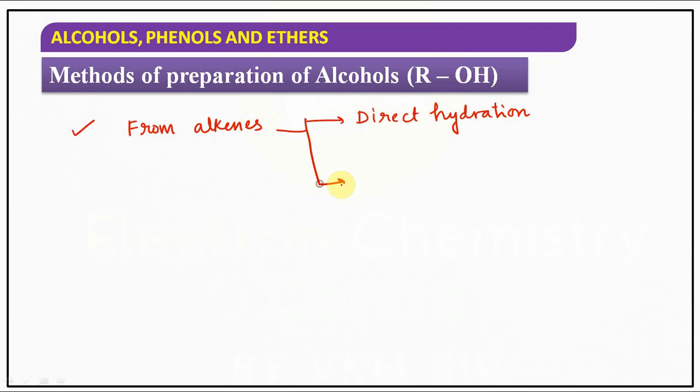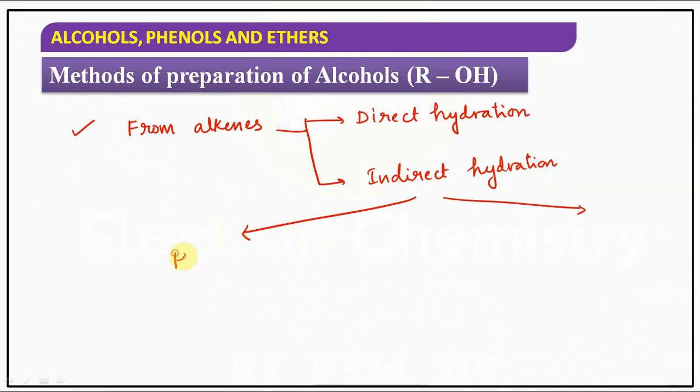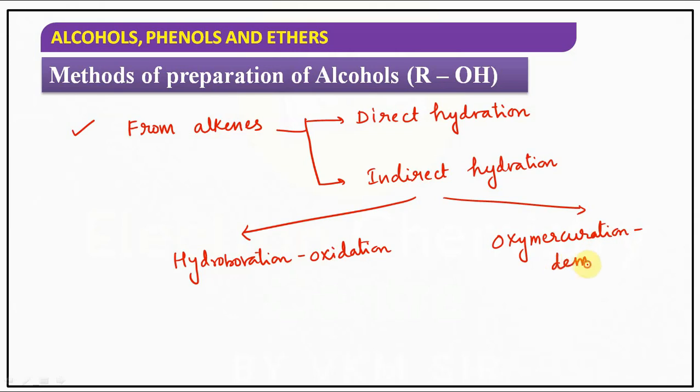Second one is indirect hydration of alkenes. Under indirect hydration we will discuss 2 methods. One method is hydroboration oxidation. Second method is oxymercuration demercuration. Hope you understand.